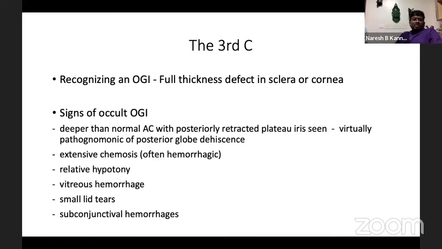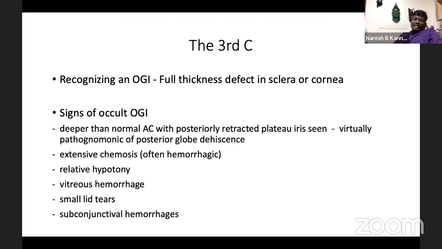The third important one will be recognizing the open globe injury, because today we are going to confine ourselves to how to approach a case with an open globe injury. Closed globe injury is not in our purview. If there is a full thickness defect in the sclera or cornea, it is very easy and obvious. But there are certain times when the tear may happen occultly. How to suspect them? Whenever the AC becomes deep with a posteriorly retracted plateau iris, it is the pathognomonic sign of a posterior globe dehiscence.